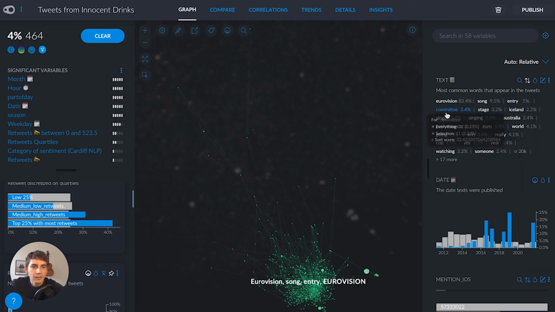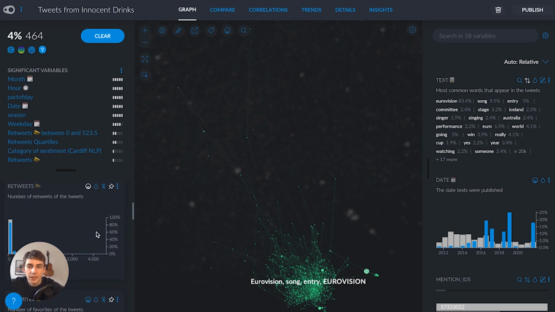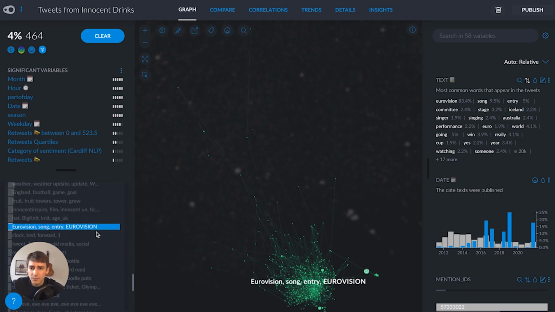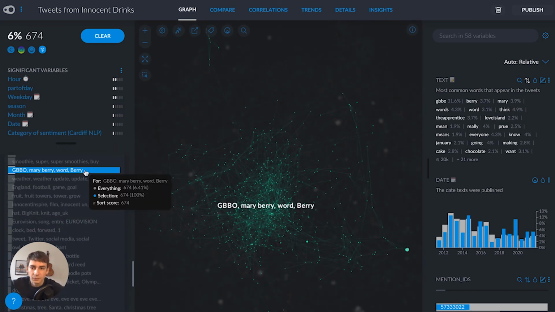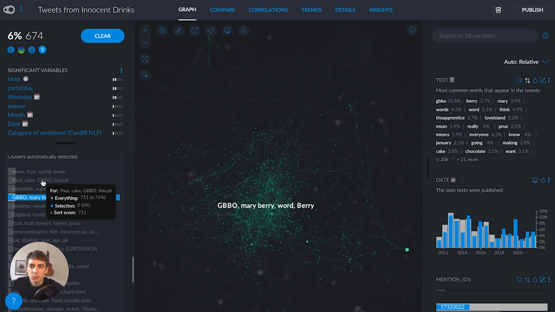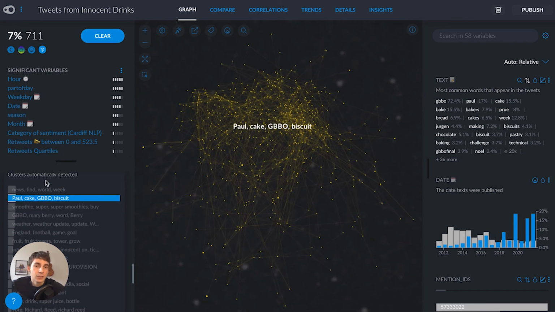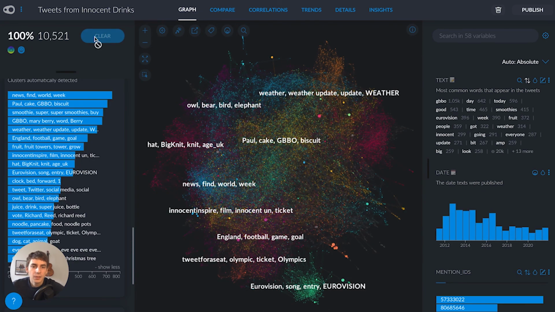Australia, Iceland, committee. It's quite unexpected that we'd see a marketing team from a drinks company posting so much about one specific event, but we can also see that in the cluster about the Great British Bake Off. Mary Berry was an old presenter of Great British Bake Off, and Paul is a long-term presenter of GBBO, and it looks like these have become more common the longer time has gone on. So there's loads to analyse here. I'm going to stop there today, but feel free to check the project out yourself, click on the link, and you can explore it for yourself.